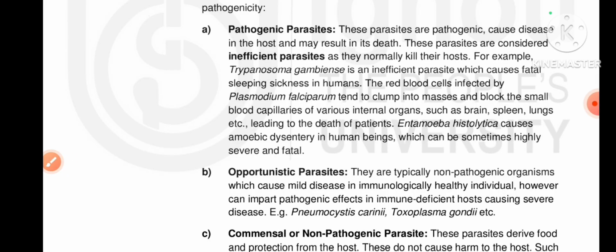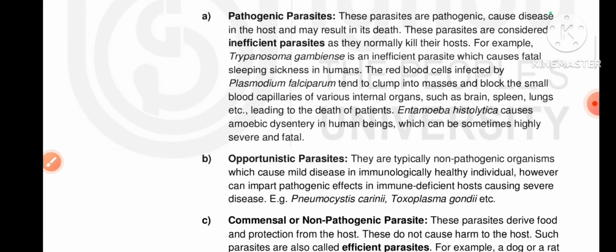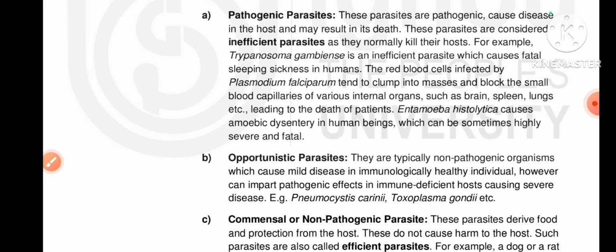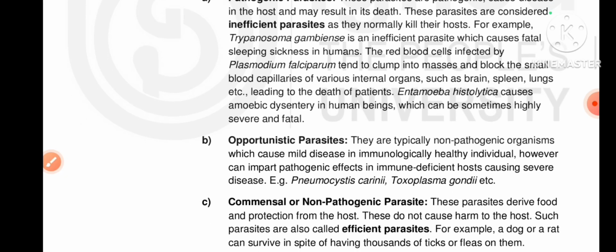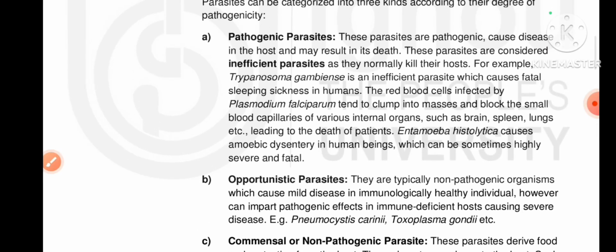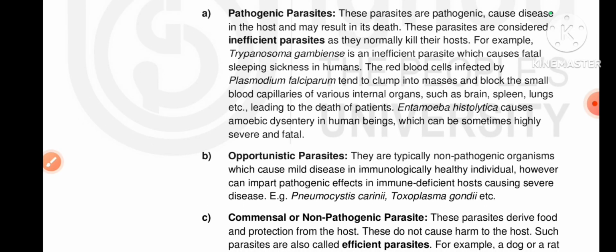These parasites may be Entamoeba histolytica, which causes amoebic dysentery, and some Plasmodium species, which cause malaria in their host.